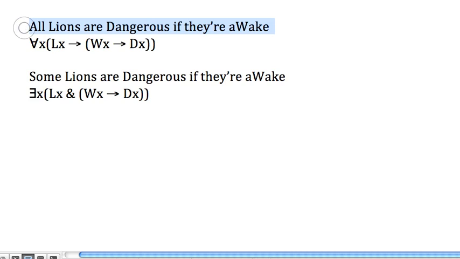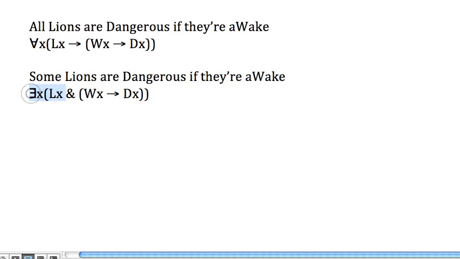The universal doesn't imply the particular, but it's consistent with it in a certain sense. It allows for the particular. Likewise, the particular certainly doesn't imply the universal, but it's consistent with it. It doesn't rule it out. It's just the special case where there is a lion and it fits the description. So far so good. Figure out if it's universal or particular. If universal, get a form like this going.